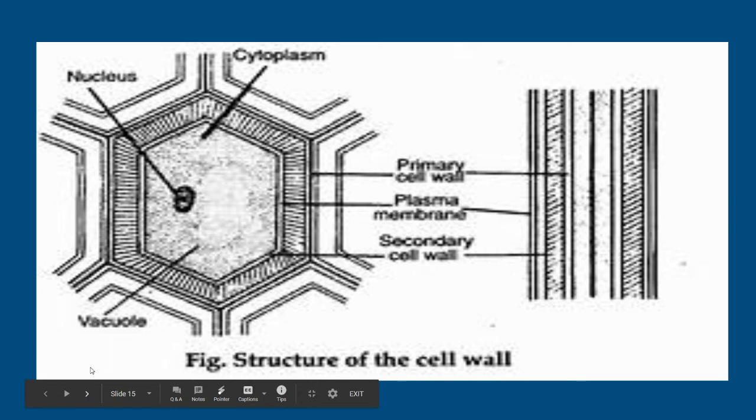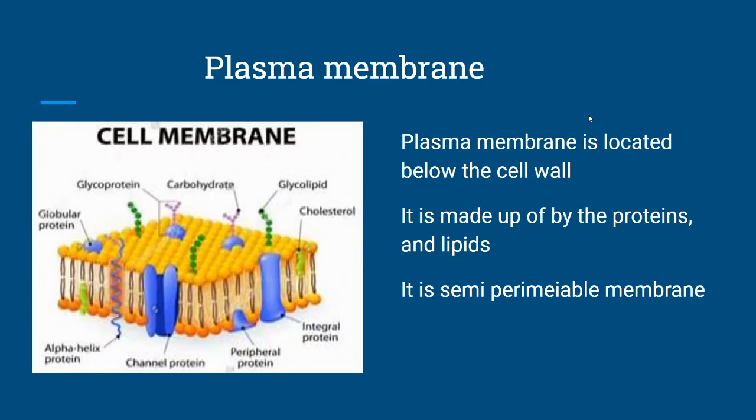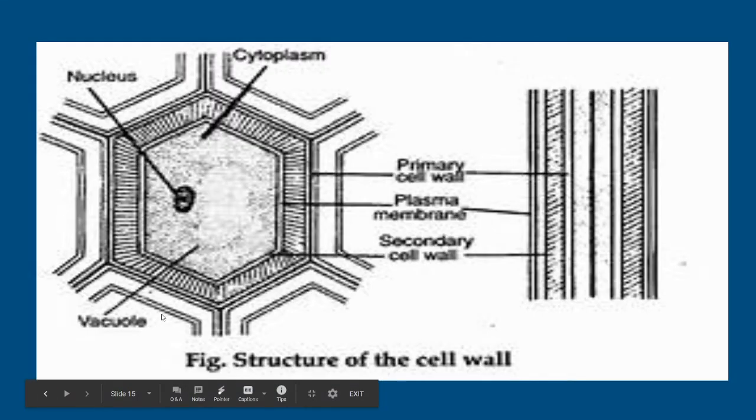Now you see this picture. This is the structure of cell wall. The cell wall has three layers: the primary cell wall, secondary cell wall, and middle lamella. The middle lamella is formed from the phragmoplast during cell division by the deposition of pectin. The primary cell wall develops after that.